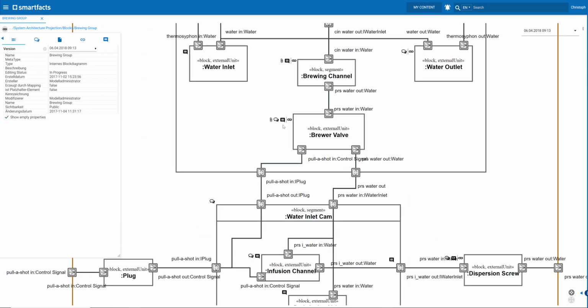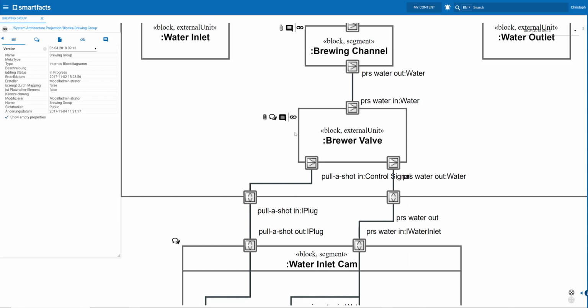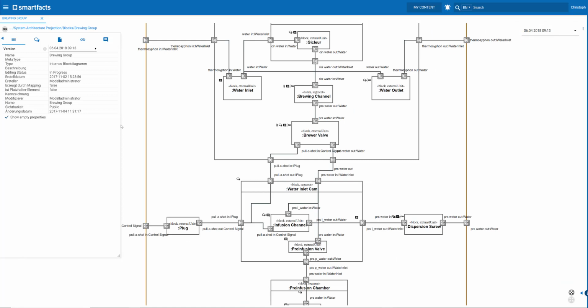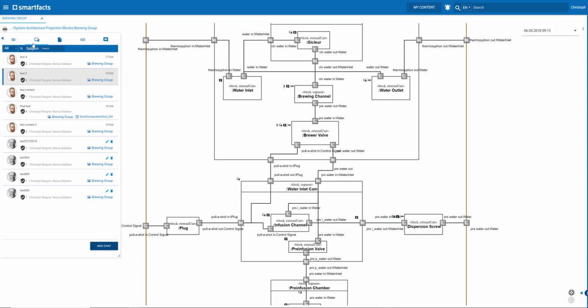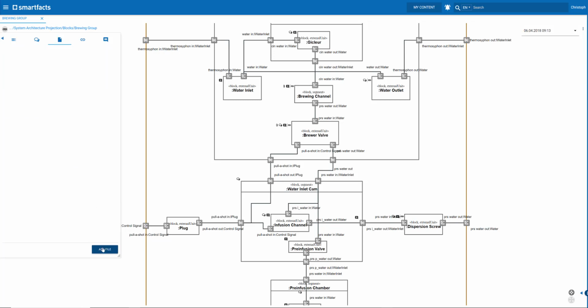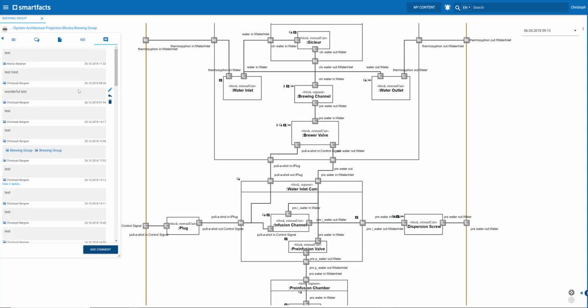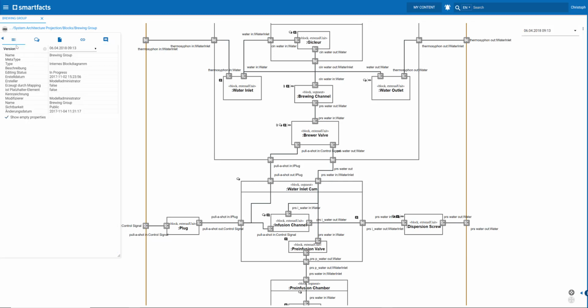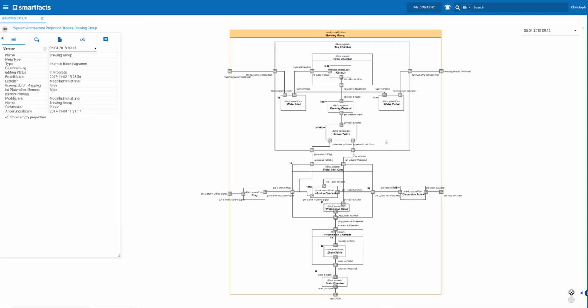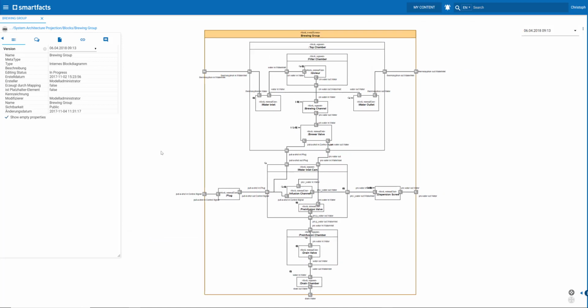You see there are little icons in here that, for instance, give us a hint that there is a link, there are comments, there are chats in the context of this element, there are attachments, so you can add all this stuff to elements or diagrams. And here in the floating container, you have that functionality. I have the chats here. I have the possibility to add any file here. I can add links, and I can also add comments here. Okay, so this is about it concerning the core functionality.